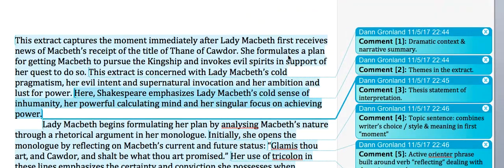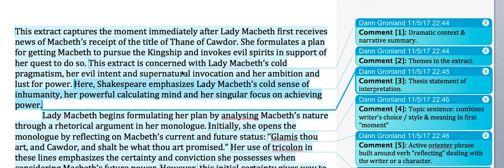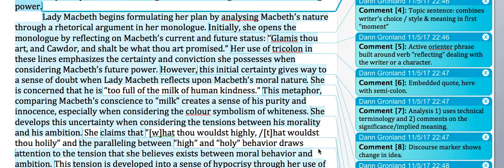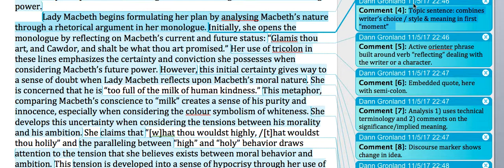Okay, what we're looking at then is the first body paragraph, as we move from this introduction down to the very first body paragraph. So, let's look first at the topic sentence. Lady Macbeth begins formulating her plan by analysing Macbeth's nature through a rhetorical argument in her monologue.